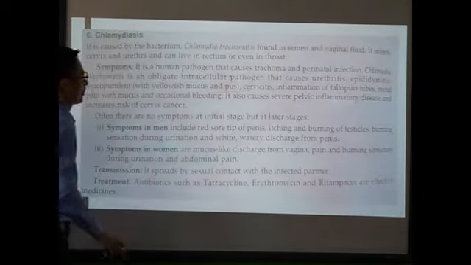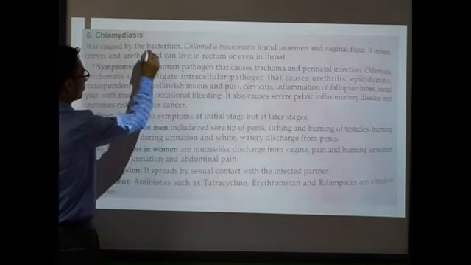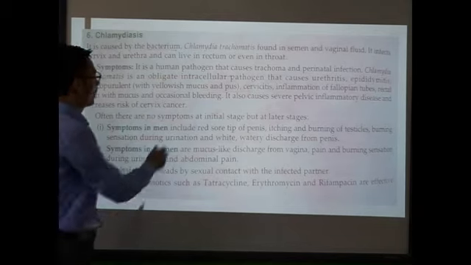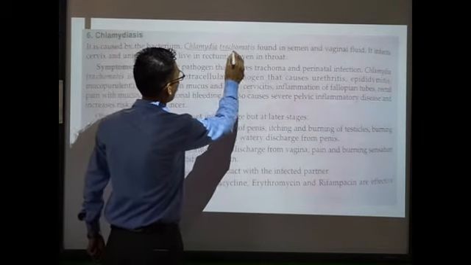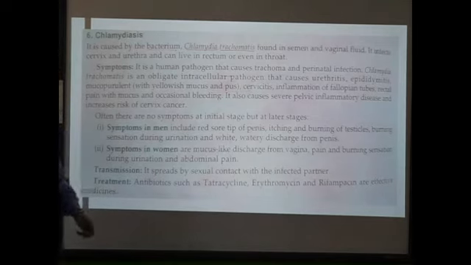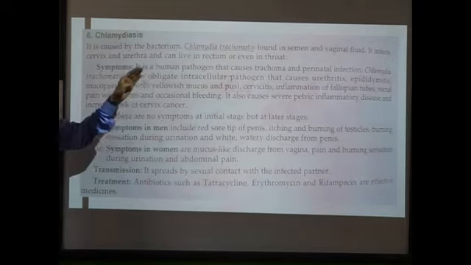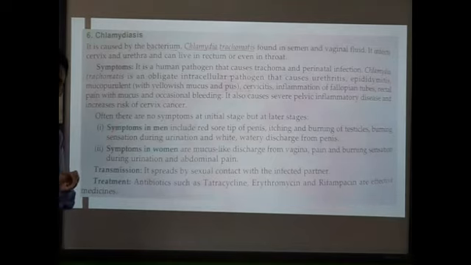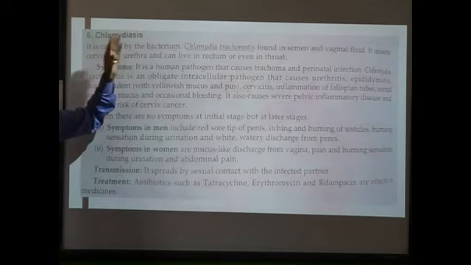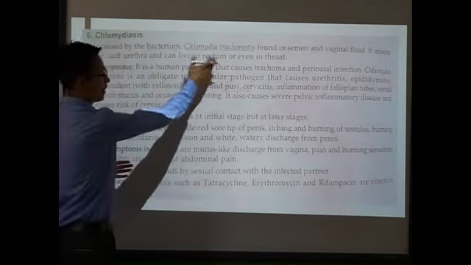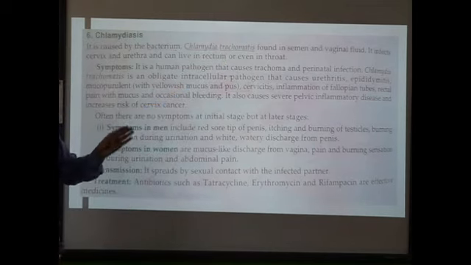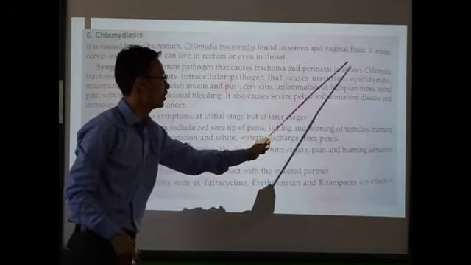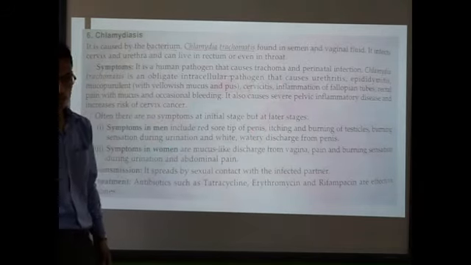Chlamydiasis. It is a disease caused by bacteria, a bacterial disease caused by Chlamydia trachomatis. Right? The name of the causative agent that causes chlamydiasis is Chlamydia trachomatis. It's a bacterial STD. I'm telling you again, remember the bacterial STDs and the viral STDs. The bacteria Chlamydia trachomatis are mainly found in the semen and the vaginal fluid. You know what semen and vaginal fluid are. Clear?